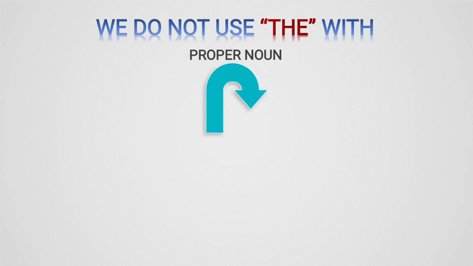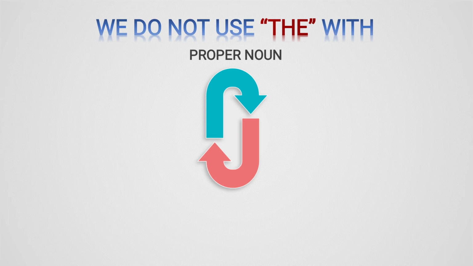Now where will we not use the? We do not use the with a proper noun. Now what is a proper noun? A proper noun is a noun that names a specific, particular person, place or thing. Suppose we say Ram is a boy. We are specifying the boy's name. Ram is there. So Ram is a proper noun. So before a proper noun we will not use the.